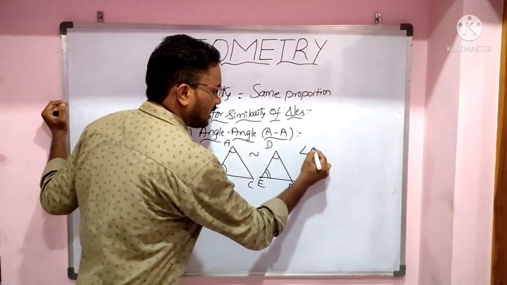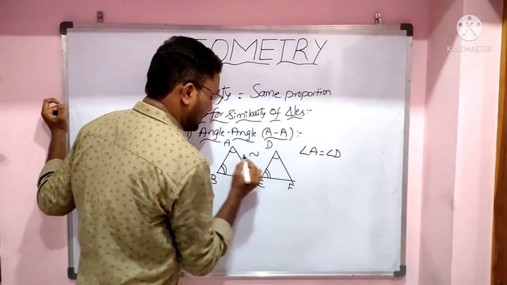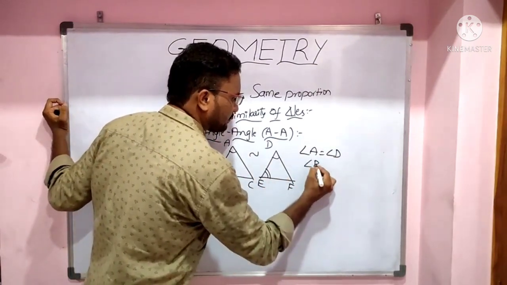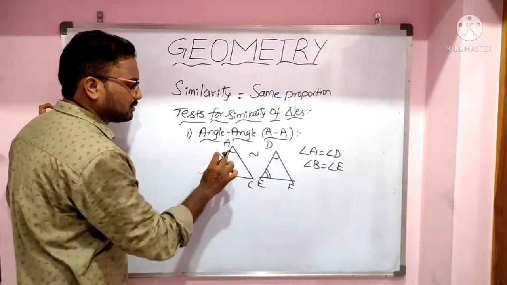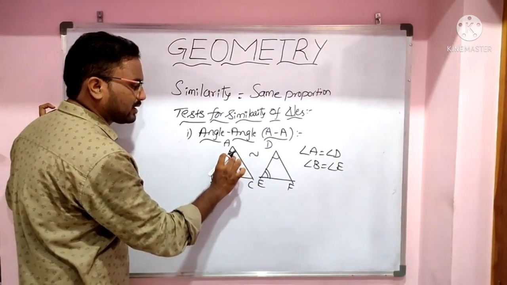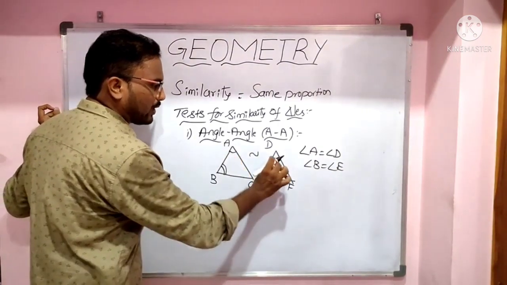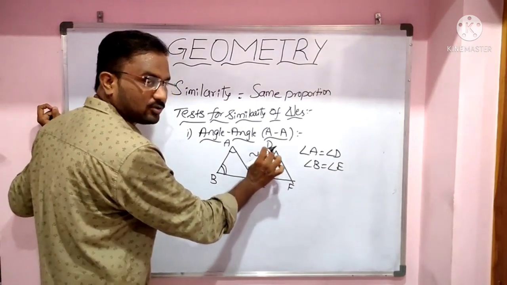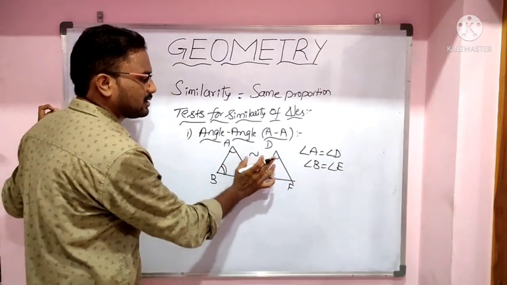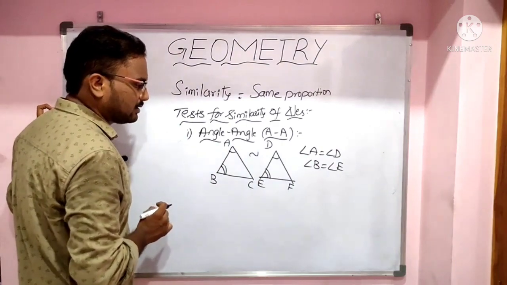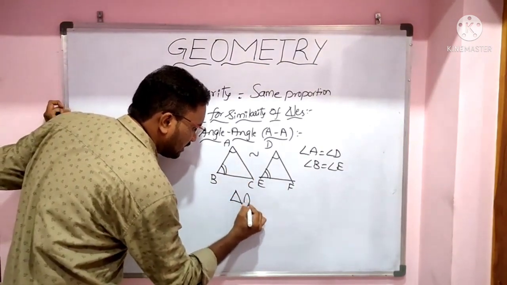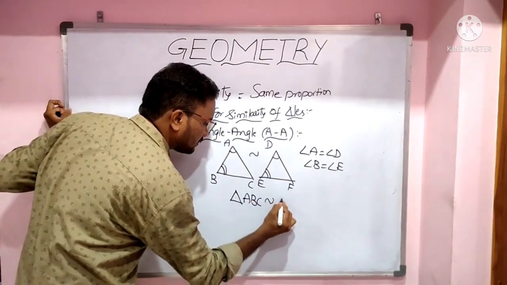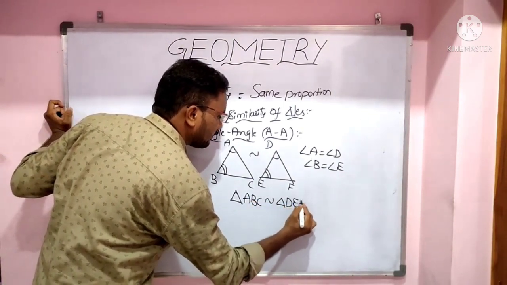Here angle A equals angle D and angle B equals angle E. So two angles in one triangle equal to the corresponding two angles in the other triangle, then those two triangles are similar. So here triangle ABC is similar to triangle DEF.